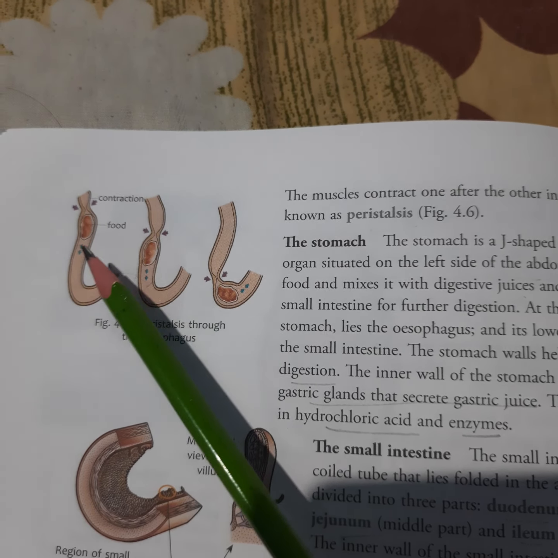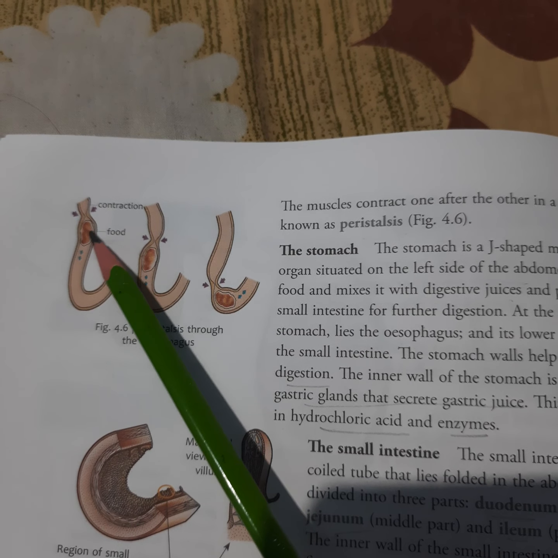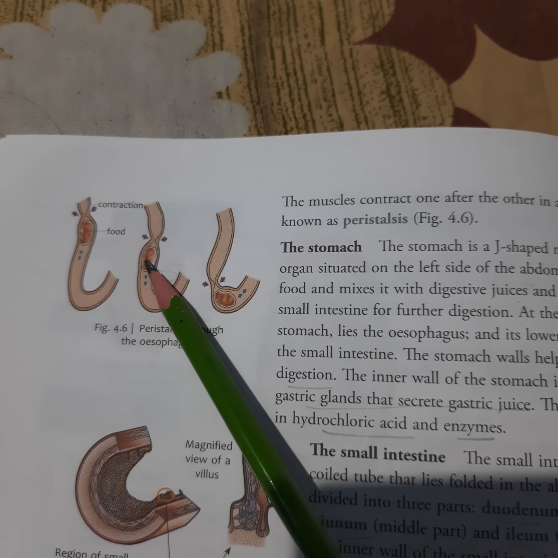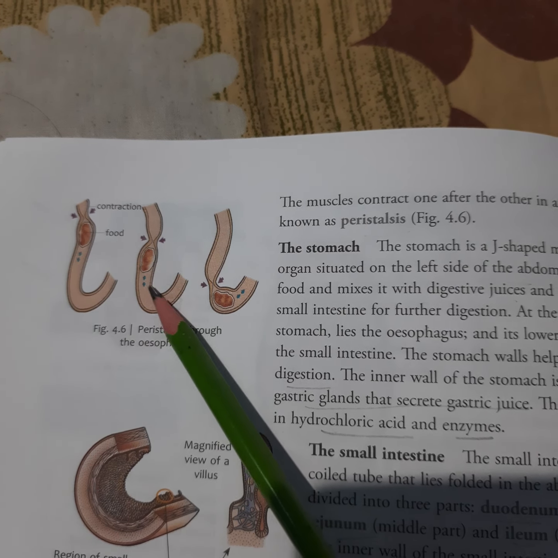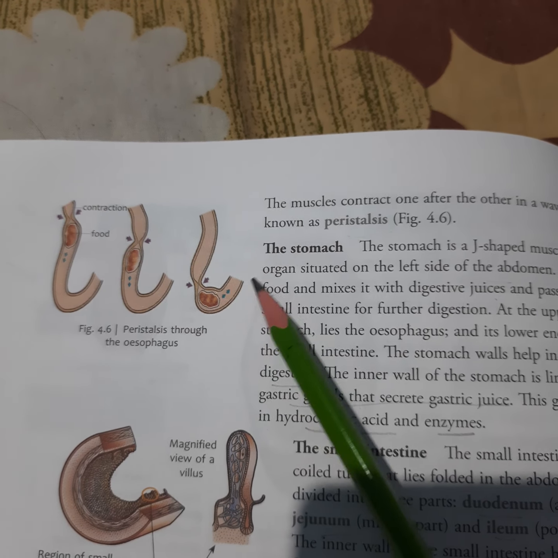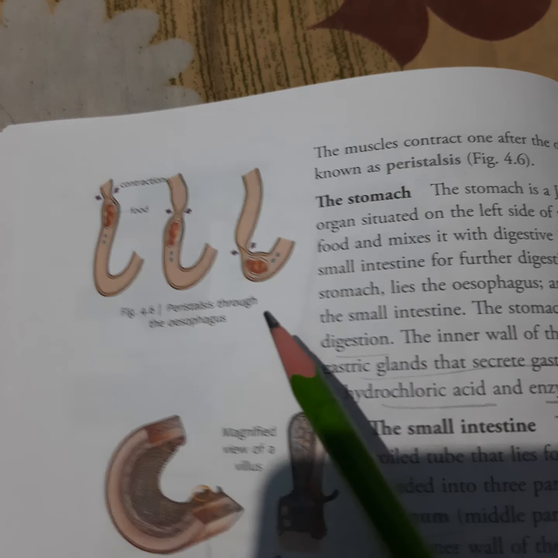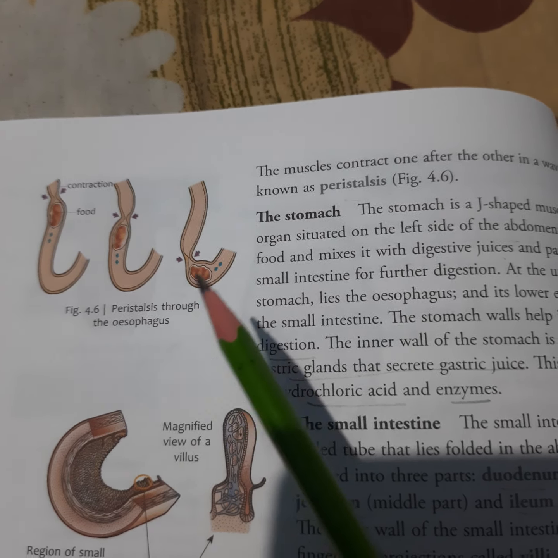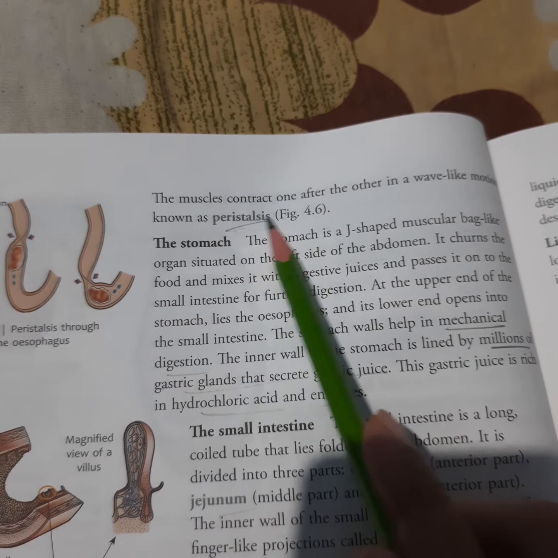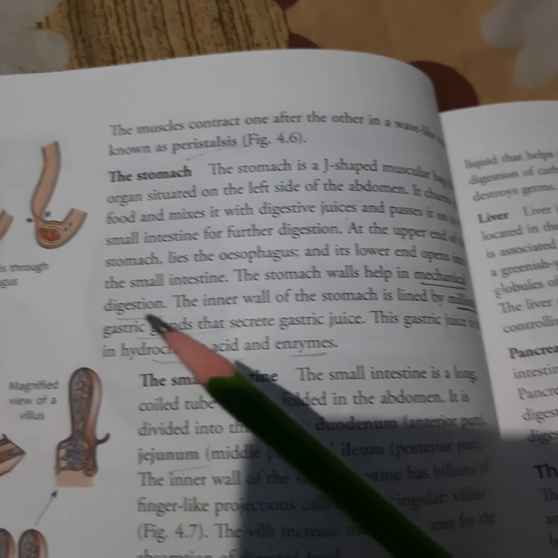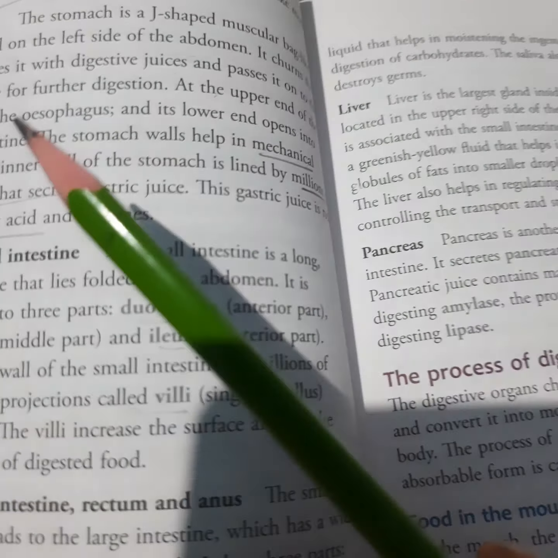Here, see, the food, then again here contraction is there, then again the food comes here, contraction. Like this, contraction and relaxation, the food enters into the stomach. This process of contraction and relaxation of the food pipe is called peristalsis. Okay, now the stomach.